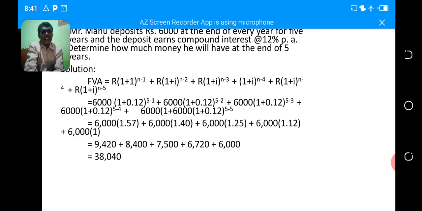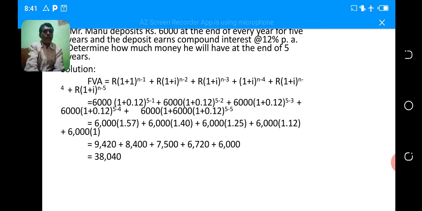First year 6,000 into 1.57, plus second year 6,000 into 1.40, plus third year 6,000 into 1.25, plus fourth year 6,000 into 1.12, fifth year 6,000 into 1, 5 minus 5 equals 0. You can take it as 1.